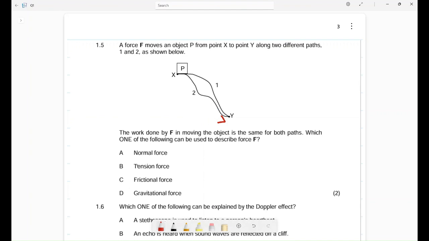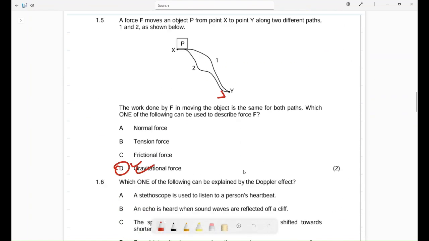Remember, on an incline, gravity pulls the object down. So there is no tension. Normal force causes the object to move up, not down. No friction, because the friction will not be the same. Then gravitational force is the correct answer. D is the most correct answer.